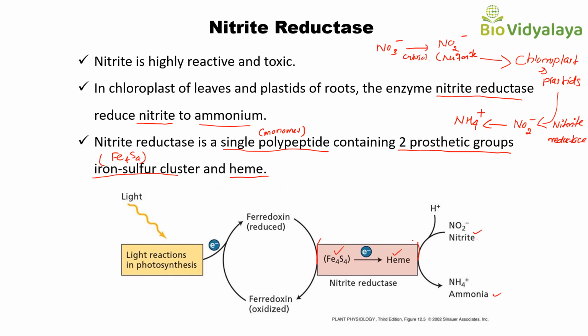After that, this ammonium will convert to amino acid, and that process is known as ammonia assimilation. We will discuss this in our next video.